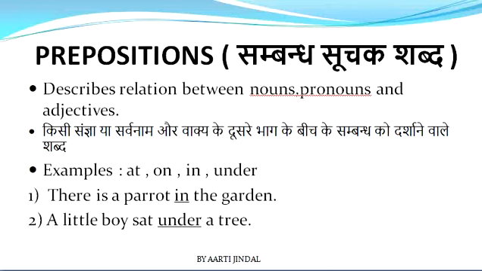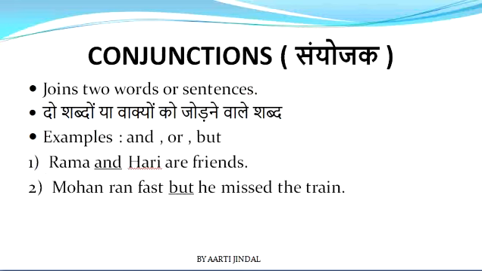Now the next part of speech is conjunctions. Conjunctions are the words which do the job of joining two sentences or parts of sentences. In Hindi we call these conjunctions संयोजक and the Hindi definition is दो शब्दों या वाक्यों को जोड़ने वाले शब्द संयोजक कहलाते हैं. In other words, we can say that a conjunction is a word that joins two words or sentences, for example, and, or, but. The first sentence, for example, is: Rama and Hari are friends.